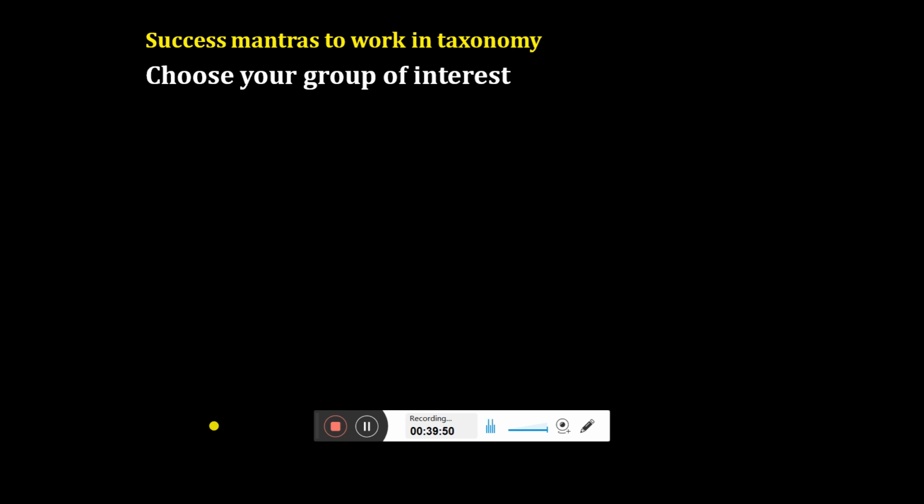So I have chosen crabs, and for the last 12 years I am doing research on the crab. Still there are so many species which need to be discovered. So you have to choose a very narrow group in which you are interested. And how to choose this group? You have to read literature. You have to go through books and research papers, and after reading a huge amount of them, you will come to know in which group you are interested. For example, in plants there are different species and different groups, and whatever group you are interested in, you have to choose it. Once the group is chosen, then you can go ahead.